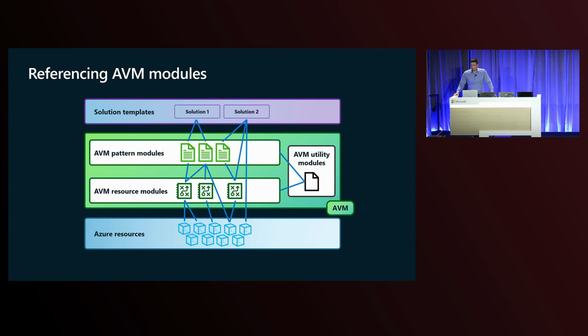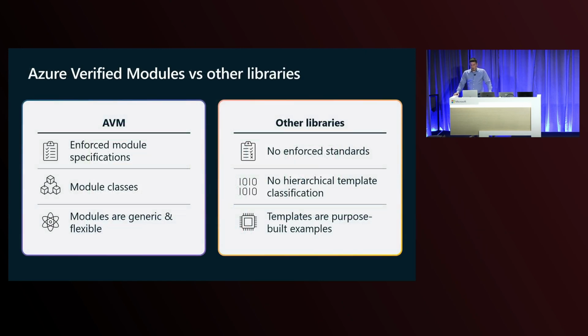And then these resource modules can and should be used in pattern modules. And then ultimately, a solution template that you as an end user build and maintain can and should reference these pattern modules and resource modules. And in case there is none available that fits your needs, then you can still, of course, directly reference Azure resources. OK, this is just a quick comparison for you to better understand how AVM compares with other libraries.